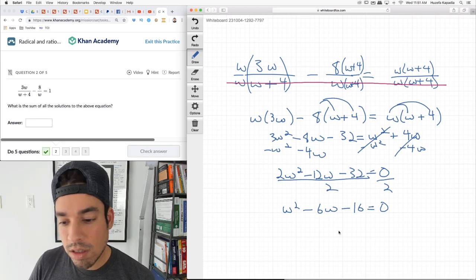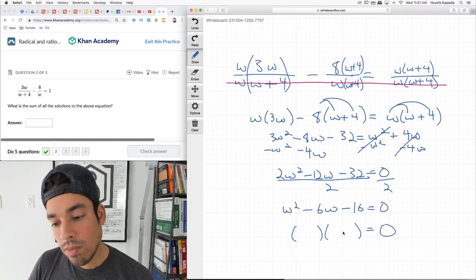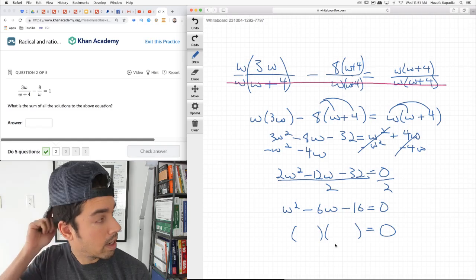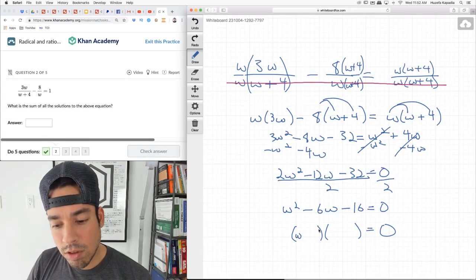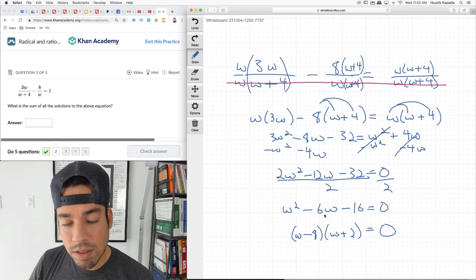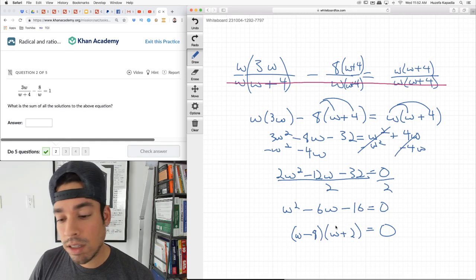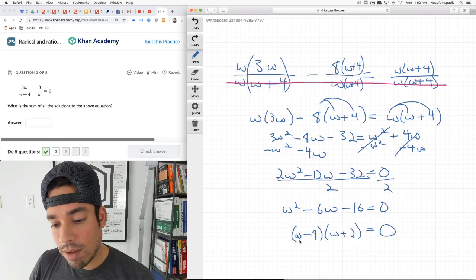It's the same thing. What is the sum of these solutions? Is this factorable? Hopefully it is. So again, to multiply to negative 16 would be negative 8 and positive 2, and also negative 8 and positive 2 add to give us negative 6. So these are our two solutions. And now we have a solution where w equals 8, because 8 will make this thing go to 0, and where w equals negative 2.